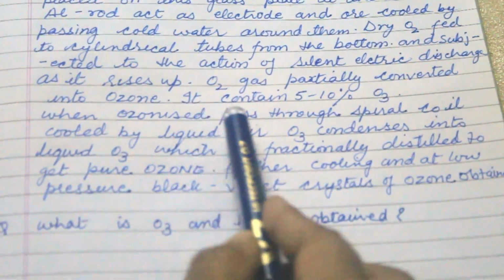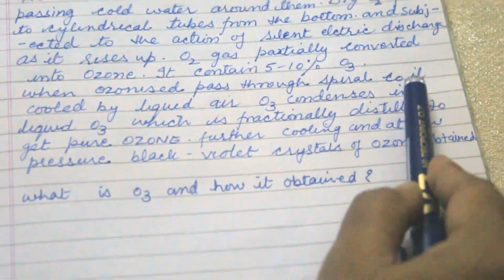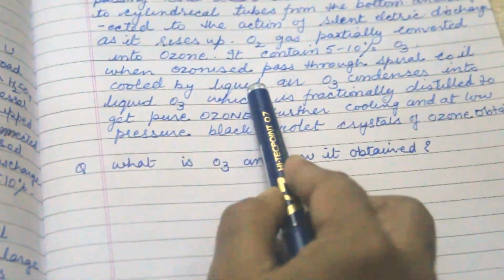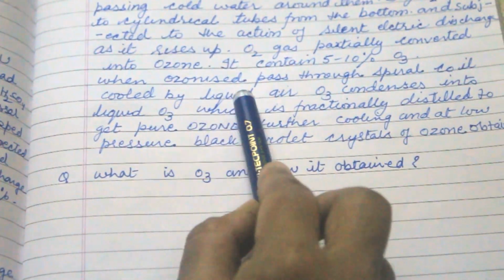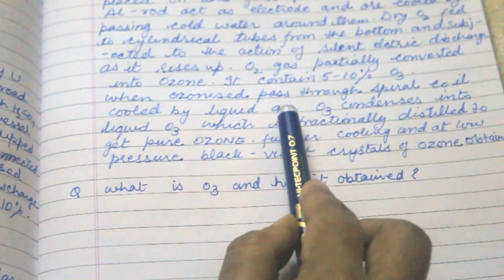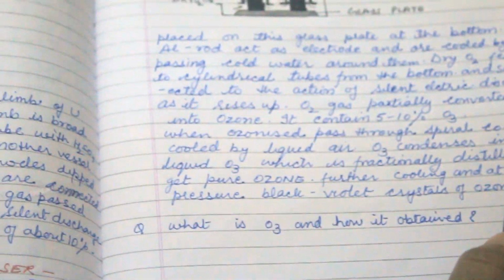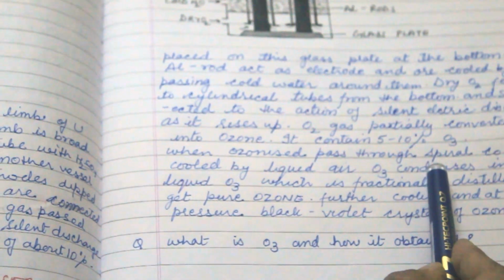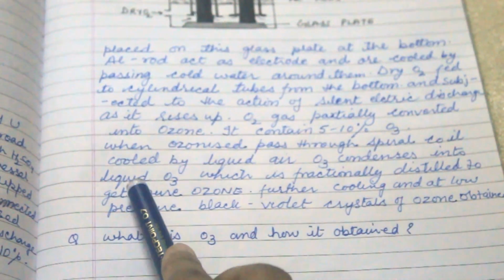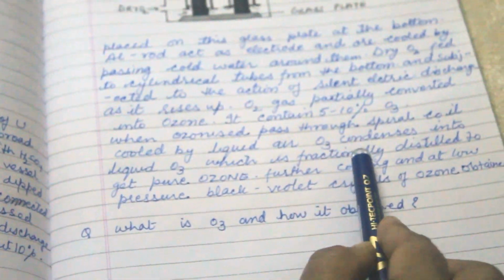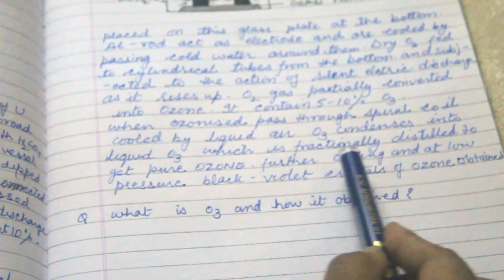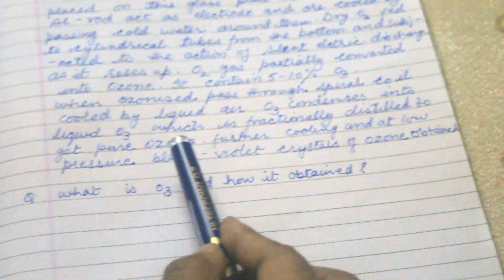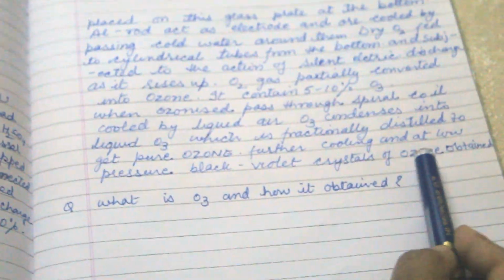When ozonized oxygen passes through the spiral coil cooled by liquid air, it condenses. That means the vapor changes into liquid ozone, which is fractionally distilled to get pure ozone. With further cooling and at low pressure, black violet crystals of ozone are obtained.